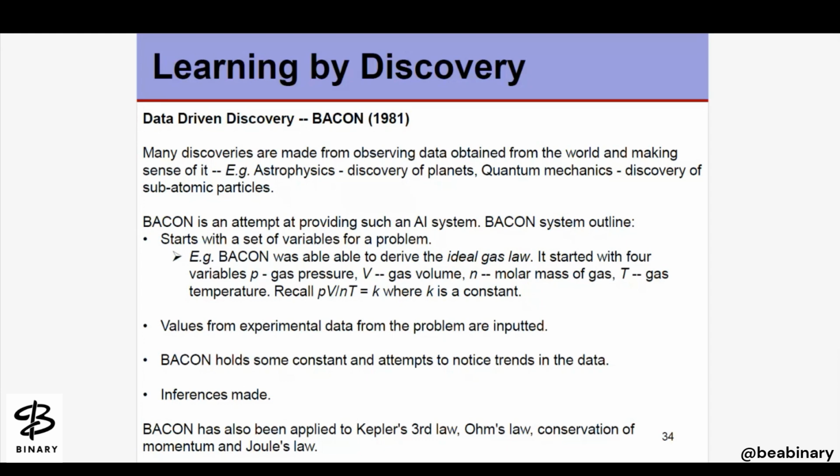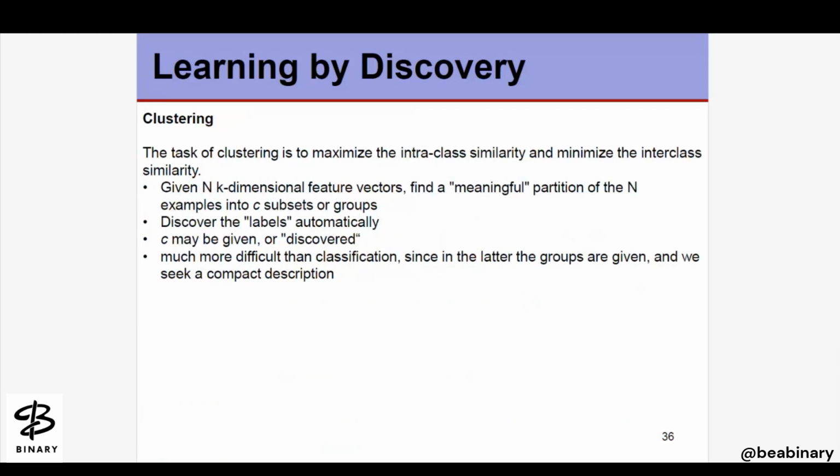So with the help of this, it recalls that PV divided by NT equals K, where K is a constant here. So values from the experimental data of the problem are inputted. The backend holds some constants and attempts to notice trends in the data, and inferences are made as necessary. These are the steps which are to be followed by a backend system.